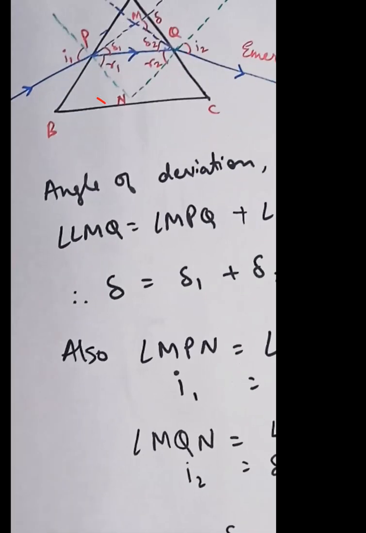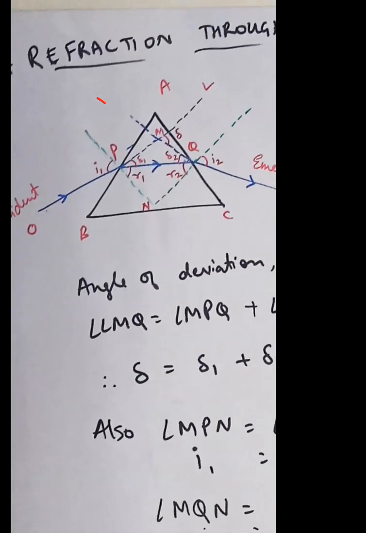Now let's see what other labelings I have done here. What is the angle of incidence? Angle of incidence is the angle between the normal and the incident ray at the refracting surface. So here it is the angle between the refracting surface AB and the normal PN, this one. This is the biggest confusion that children have, whether to take this angle or that angle. You have to take the one between the normal and the ray. So here this is my angle of incidence I1, and this is the angle of refraction R1.